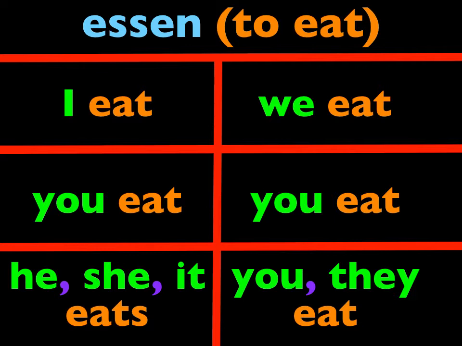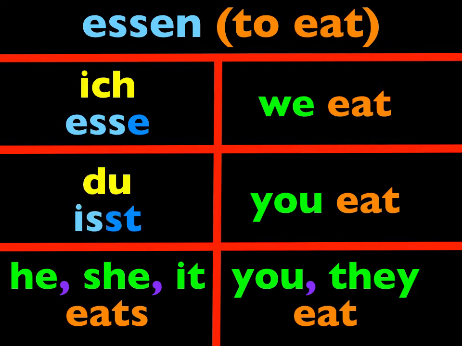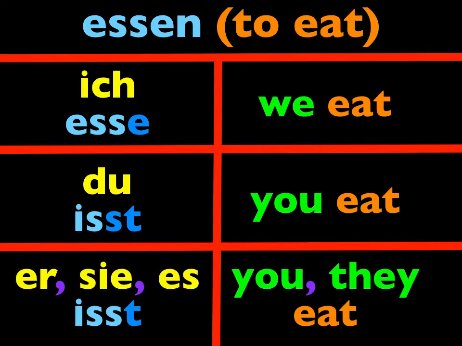Let's learn the verb to eat. The verb is essen. Repeat the forms. Say I eat. Ich esse. You eat, talking to a friend perhaps. Du isst. He, she, or it eats. Er isst. Sie isst. Es isst. Notice this form and the previous form are identical.